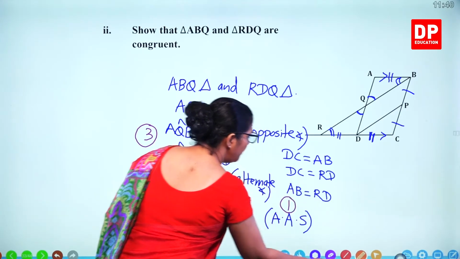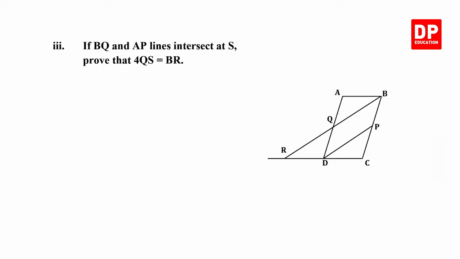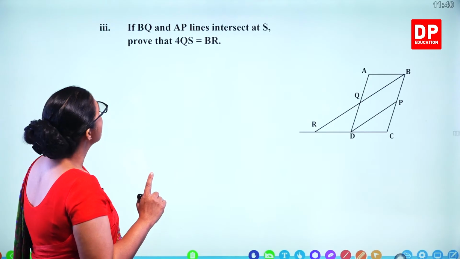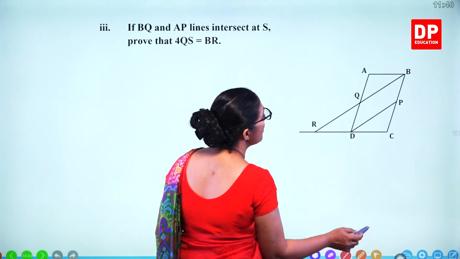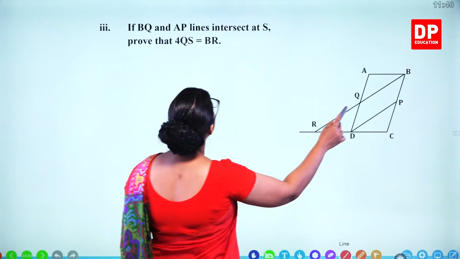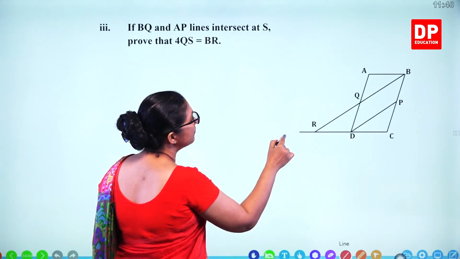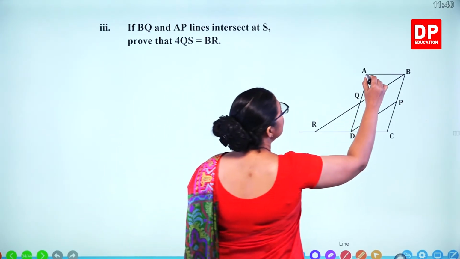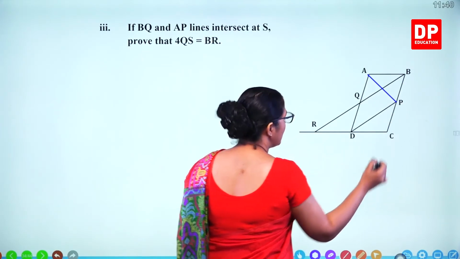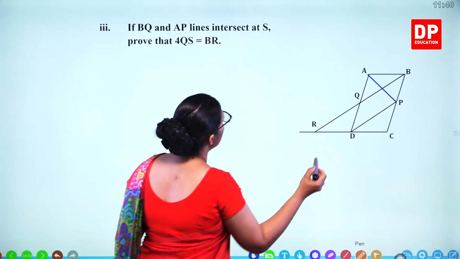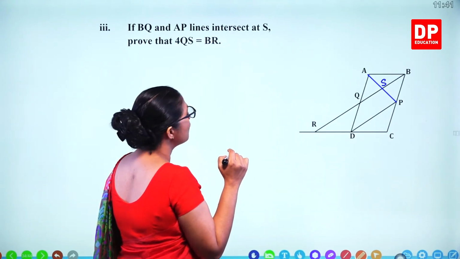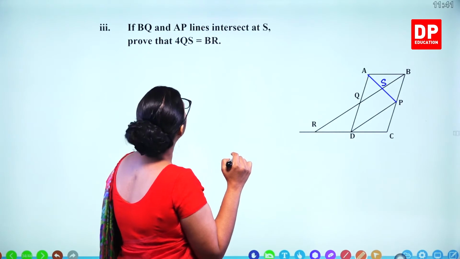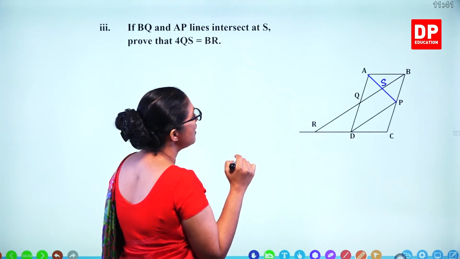Now the next one: if BQ and AP lines intersect at S, we draw these two lines, BQ and AP, intersecting at S. Prove that 4QS is equal to BR.